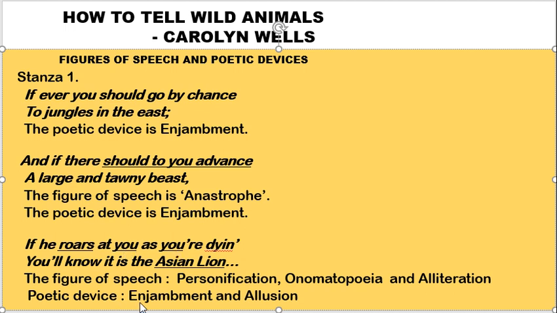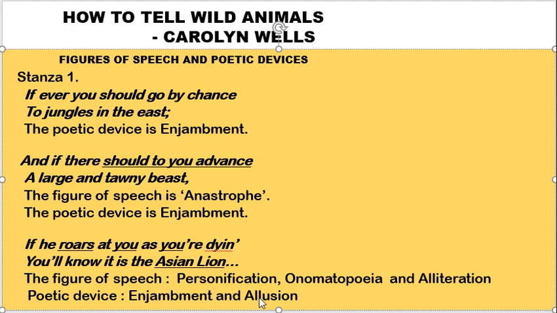Poetic device enjambment and allusion are also seen here. Enjambment because here without any punctuation mark in the first line, the idea continues to be expressed in the second line. Asian lion. So here the reference has been made to the Asian lion. That's why it is called allusion.